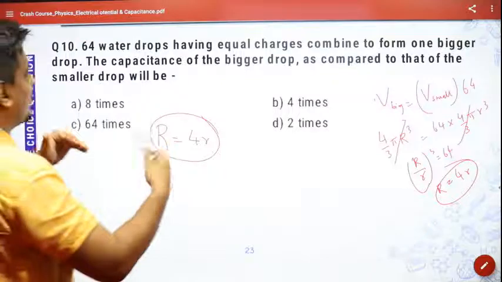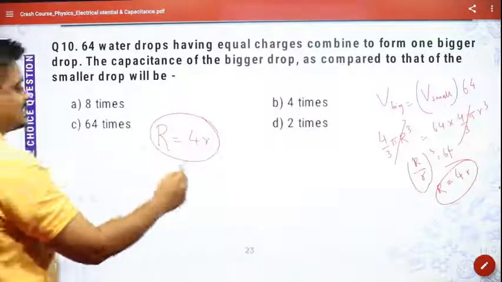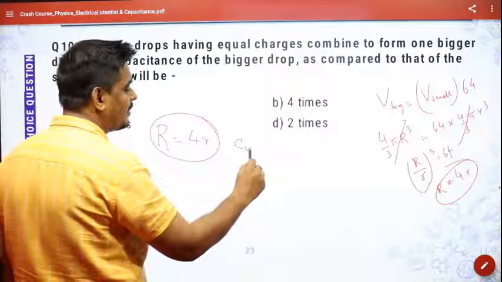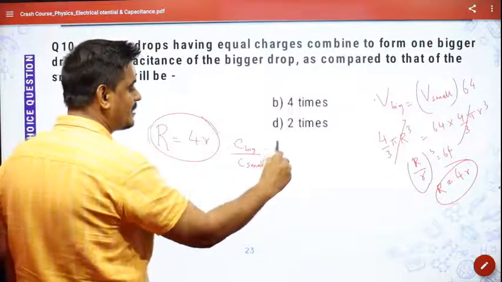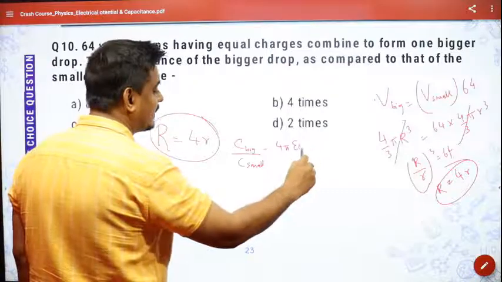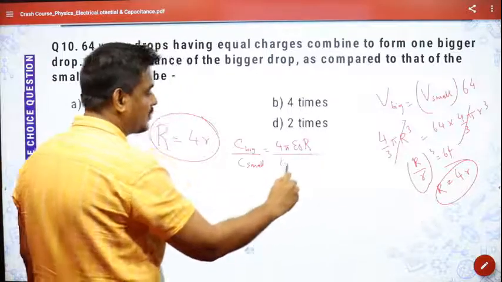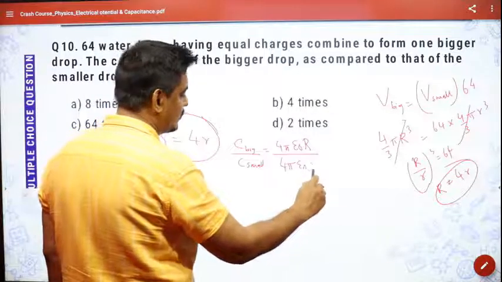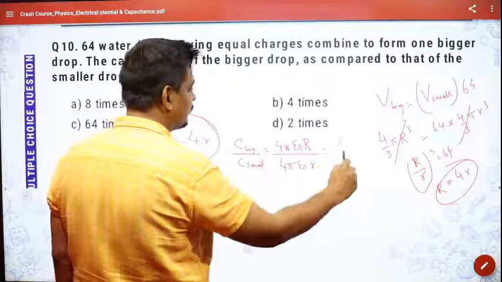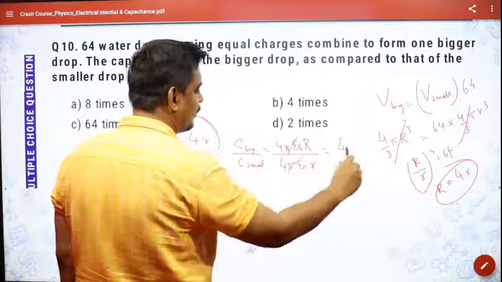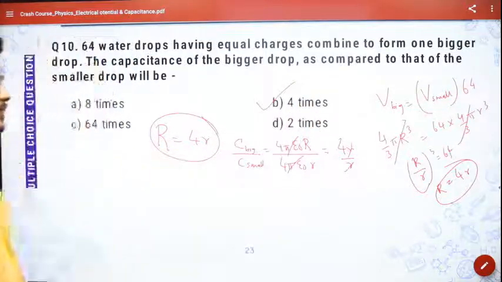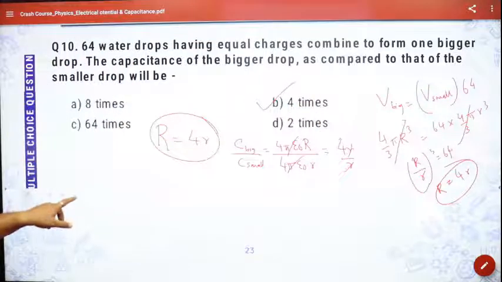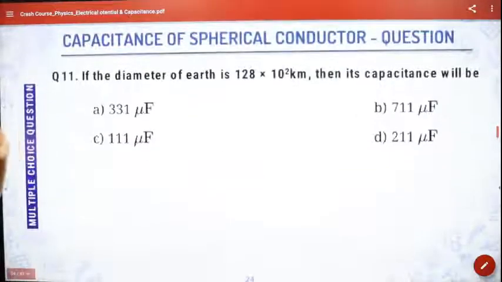Now they're asking to compare the capacitance. So capacitance of bigger drop divided by capacitance of smaller drop. For the bigger drop, it is 4 pi epsilon naught R, and for the smaller drop, it is 4 pi epsilon naught small r. Capital R is 4r. Everything will get cancelled, 4r by r, that is 4. So capacitance of the bigger drop will be 4 times the capacitance of the smaller drop.